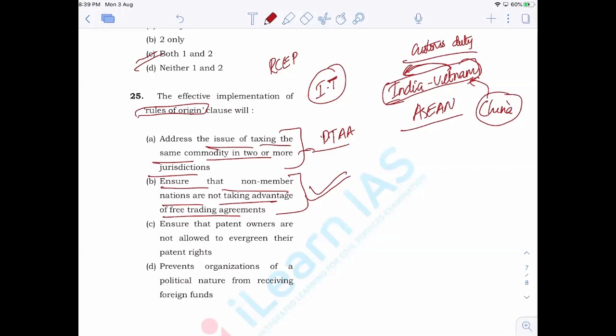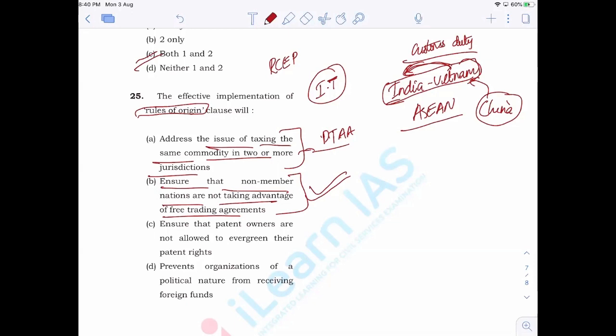So this is how countries try to take advantage of free trade agreements of which they are not a part. Now, in order to avoid that, rules of origin was brought in, whereby all the products going from Vietnam will have to specifically mention the origin country, the country in which that particular product was actually manufactured or produced.